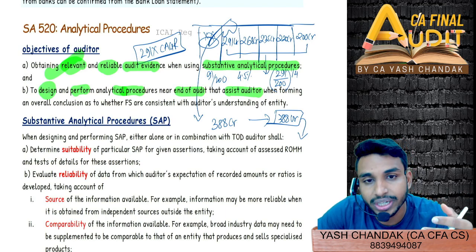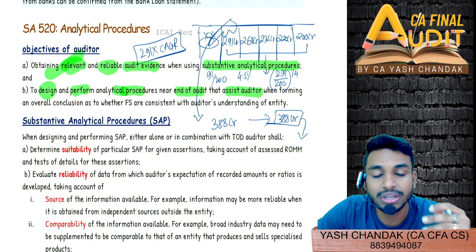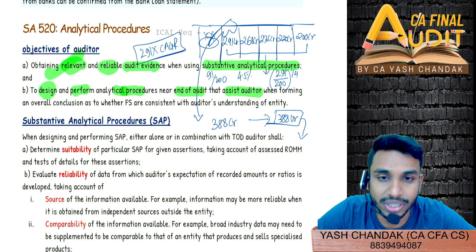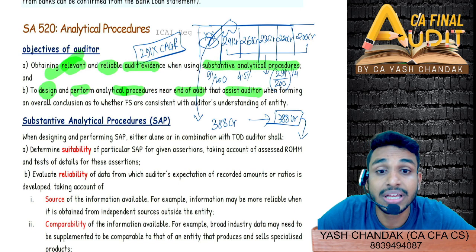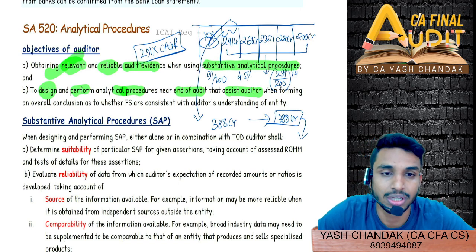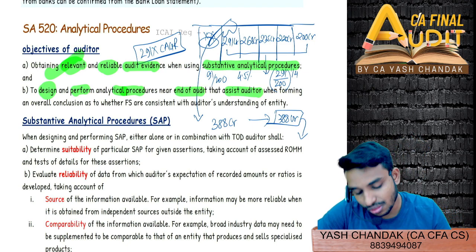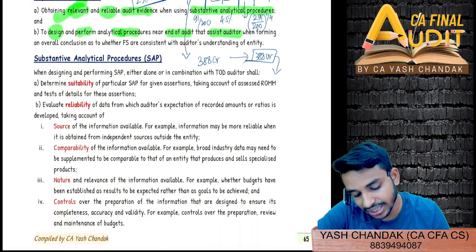So when reviewing the audit, when concluding the audit, you can say analytical procedures are a very reliable source of audit procedures that you can apply when concluding the audit opinion, at the review and conclusion stage. So that is what the objective of the auditor is here.